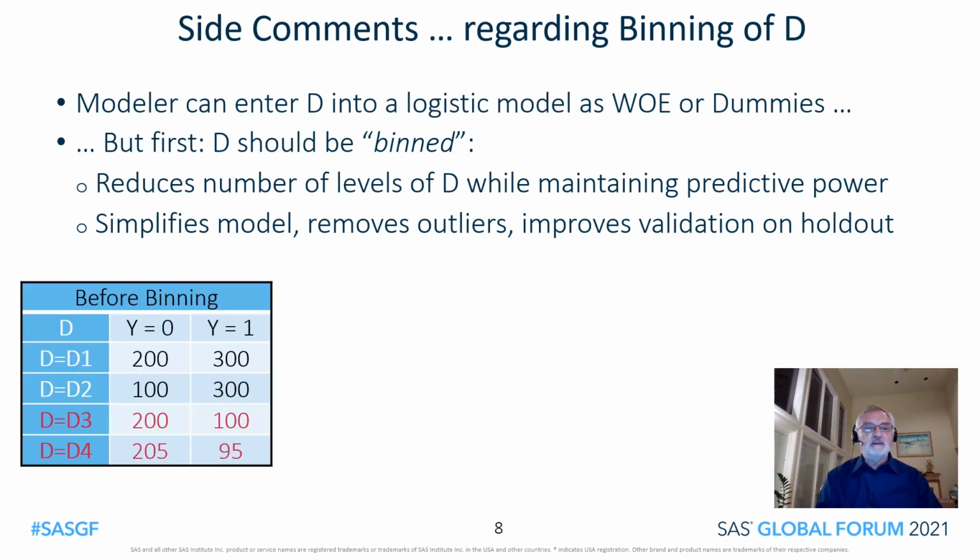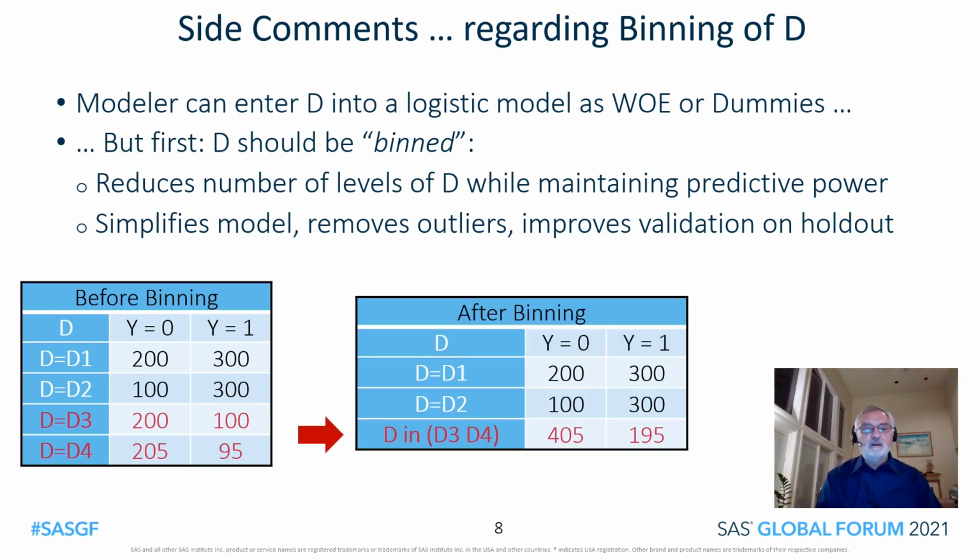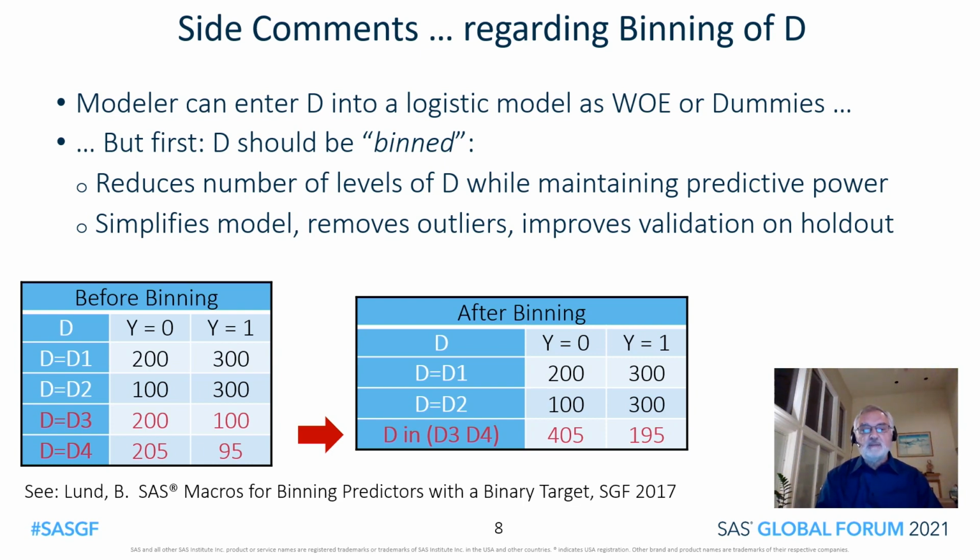To illustrate, here we have D with 4 levels, and we're going to bin together those bottom 2 levels. In my SAS Global Forum paper of 2017, I talk about SAS macros for binning predictors with a binary target.